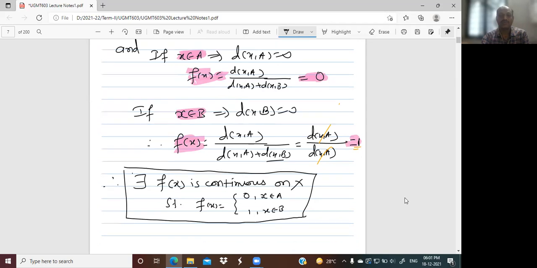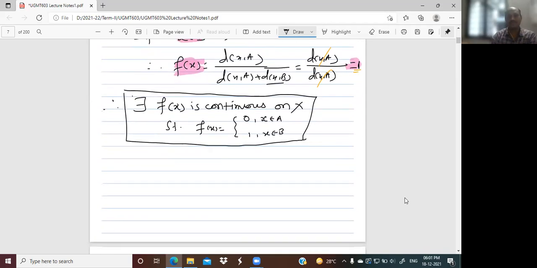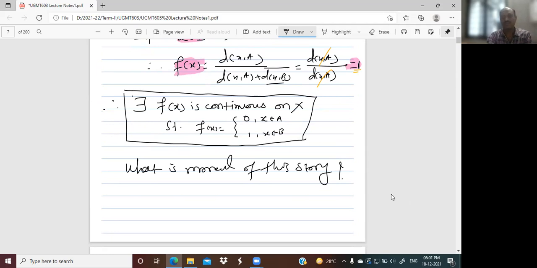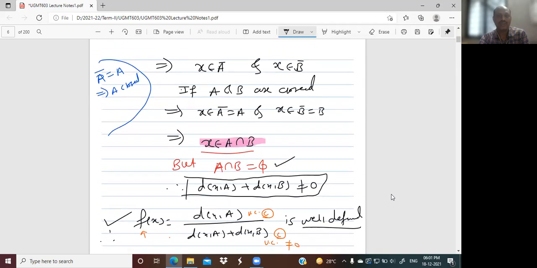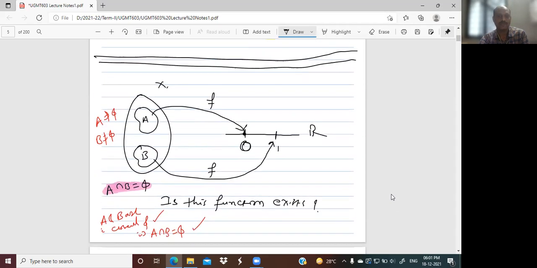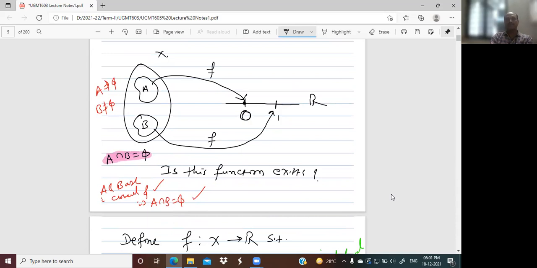Now, tell me what is the moral of the story? First of all, again, I will go over what we did, and then we will write the moral. We have this X, our metric space, having two non-empty subsets A and B. Moreover, these two subsets are closed, then surely there exists a function f.